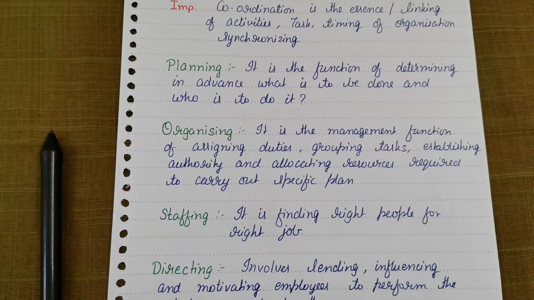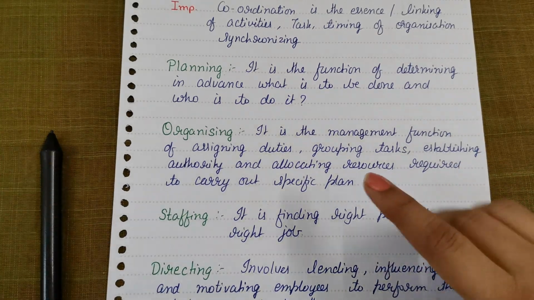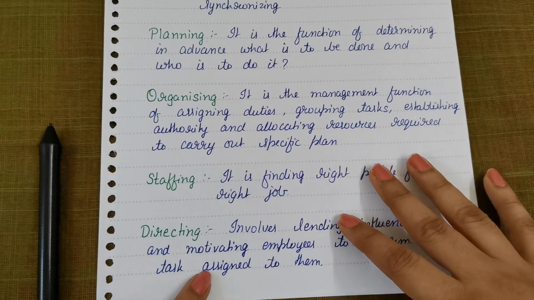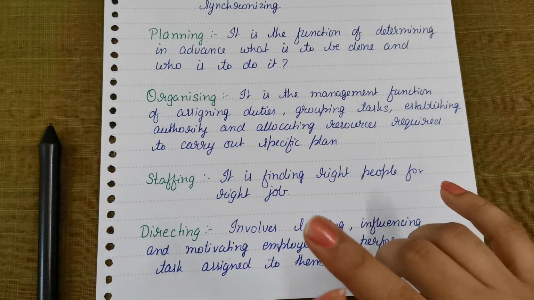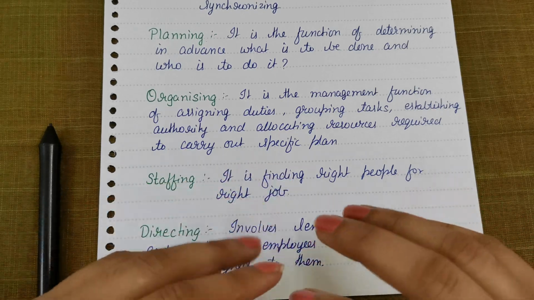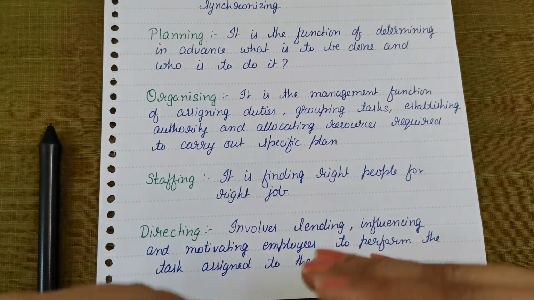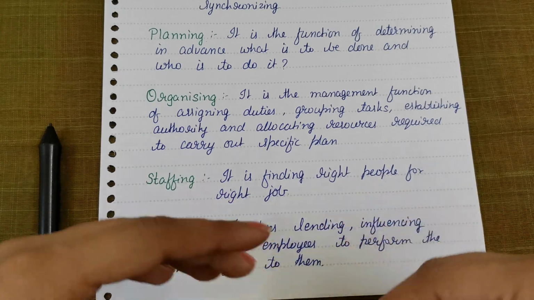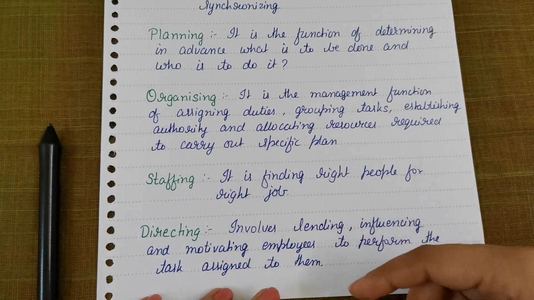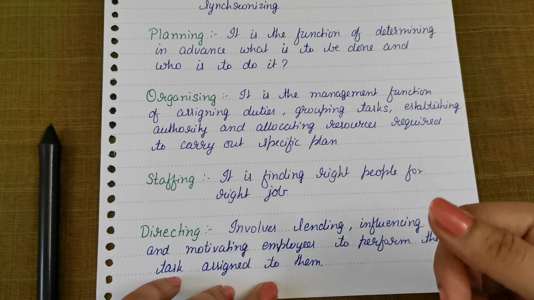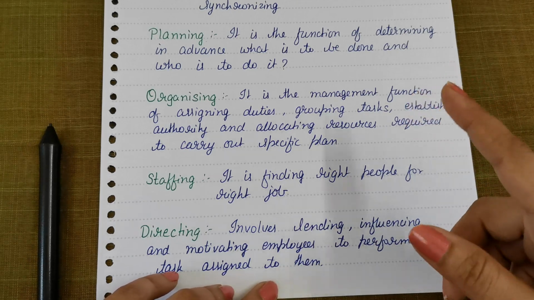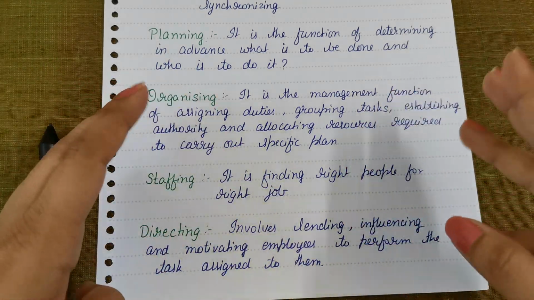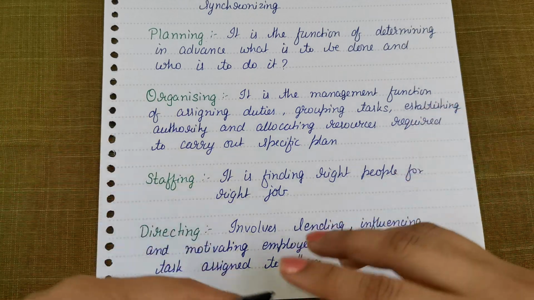So planning is, you can say, to decide well in advance what is to be done, right? Now let's go to organizing. In organizing, you can remember organizing by 3 M's: men, machine, and material. It means you're going to organize all these beforehand, so that before starting the production or various activities, you have your various people, your various machines, and all the raw material available with you.